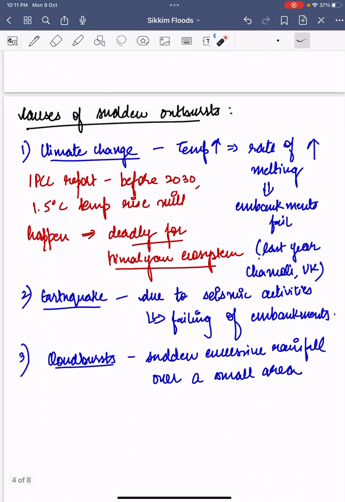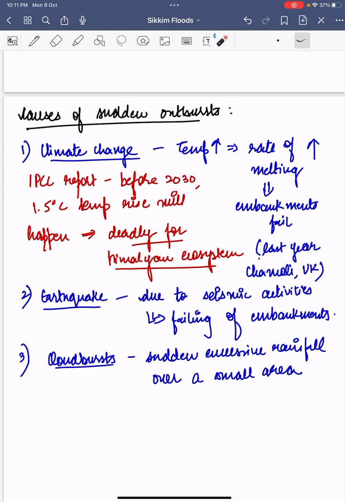Now let us see what causes this sudden outburst. Number one reason is climate change. As we know, the temperature rises abruptly, or at a faster rate, so it results in an increase in the rate of melting of glaciers.